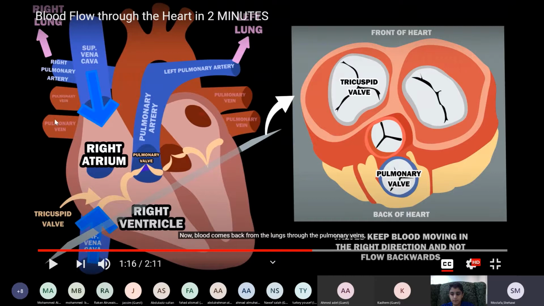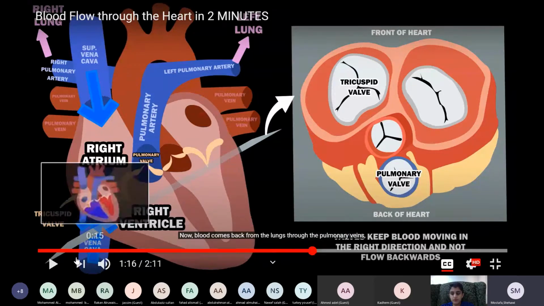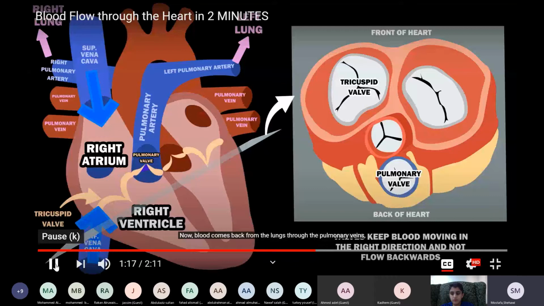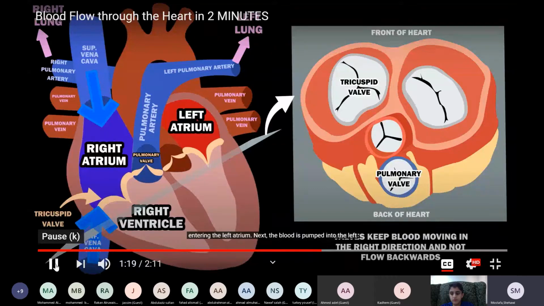We have 4 pulmonary veins, as you see, and they are red because they carry blood rich in oxygen. This one goes from the back here, and these 2 pulmonary veins, all 4 will deliver oxygenated blood to the heart into the left atrium. So the 4 pulmonary veins, as you see here, deliver blood to the left atrium, in the left side of the heart. The pulmonary veins enter the left atrium. The blood rich in oxygen will enter the left atrium.